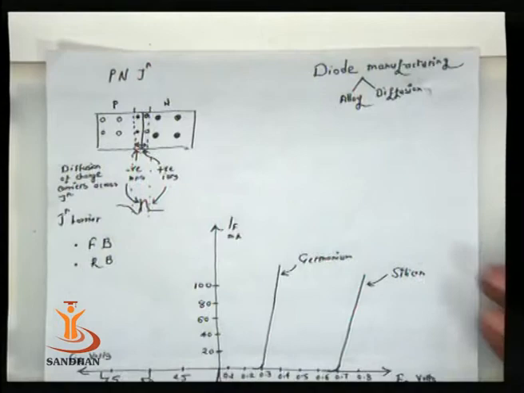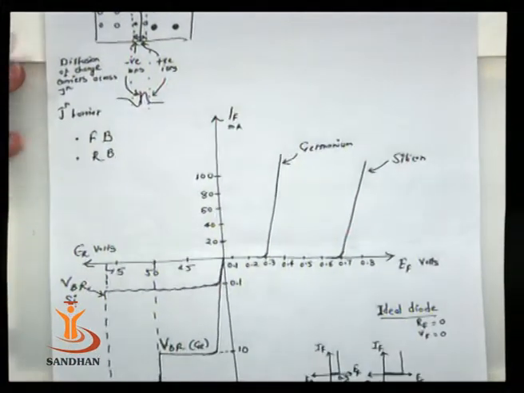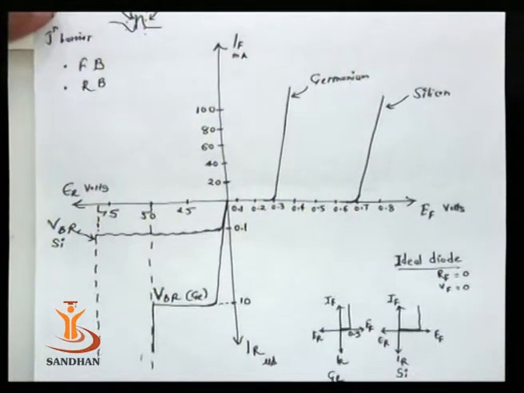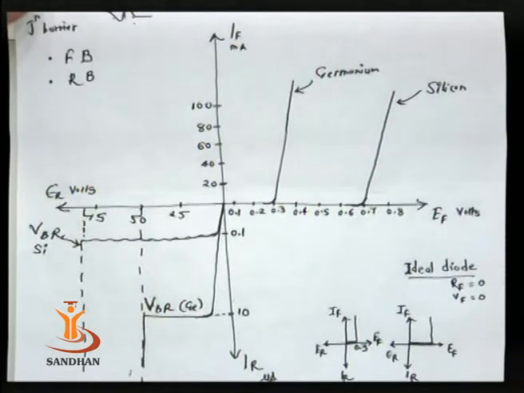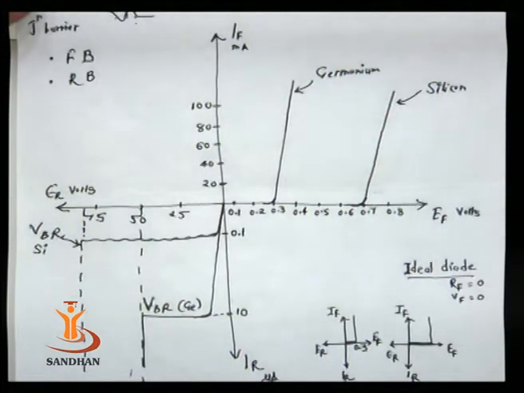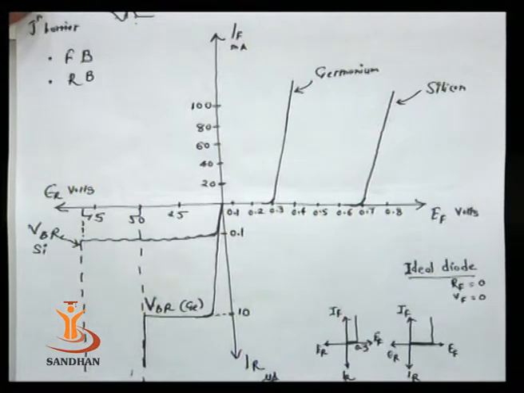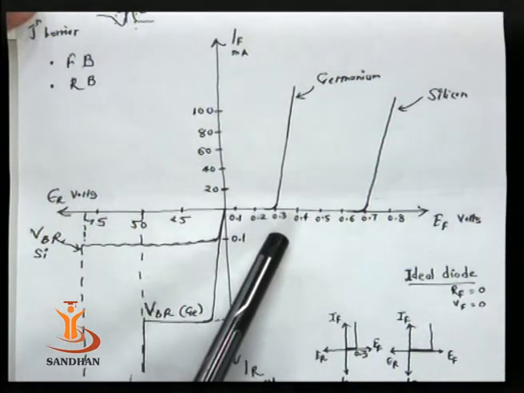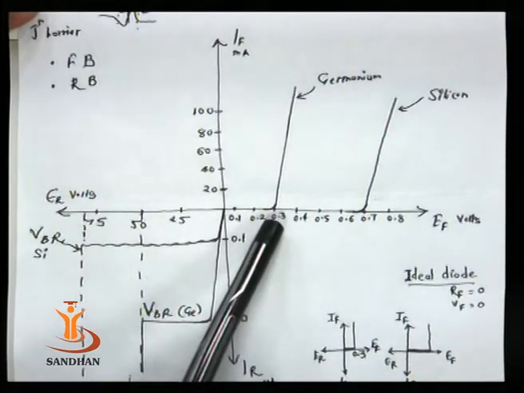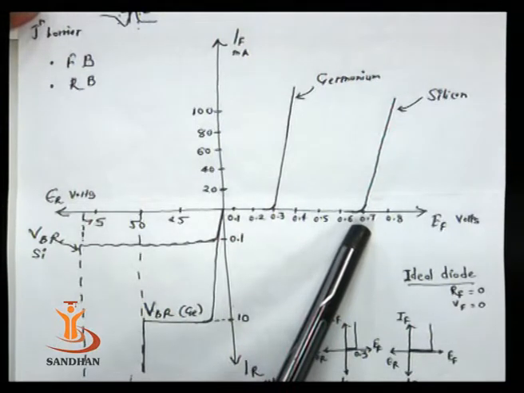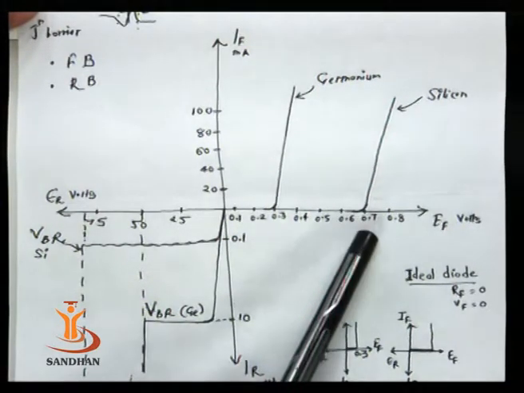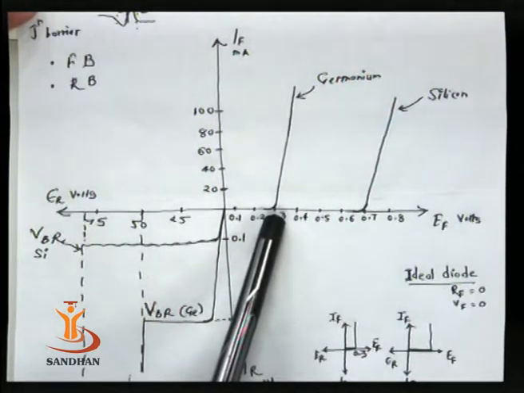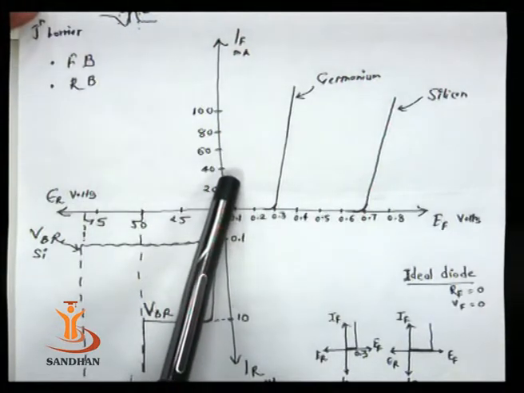The very important materials for the PN junction are silicon and germanium. Here the characteristic of silicon and germanium material is shown, with the forward voltage and forward current graph. If you look at the diagram, for the germanium diode 0.3 is the forward voltage, and for silicon 0.7 is the forward voltage. Below this voltage, that is below 0.7 or below 0.3 in case of silicon and germanium respectively, we are not getting forward current.